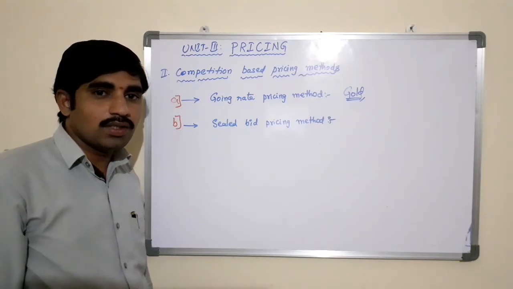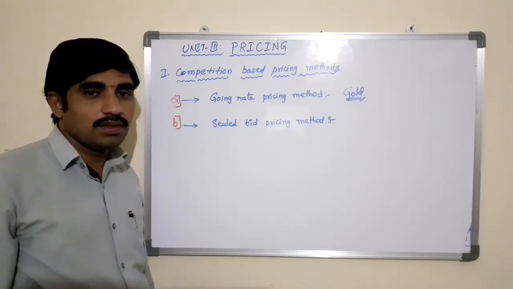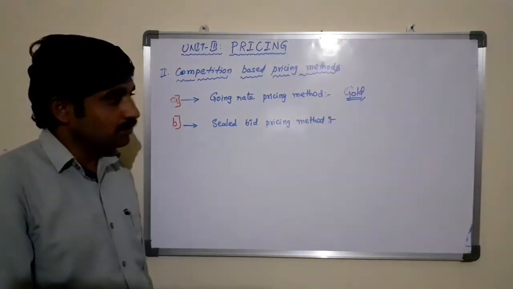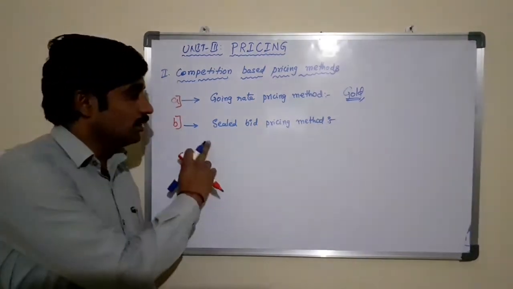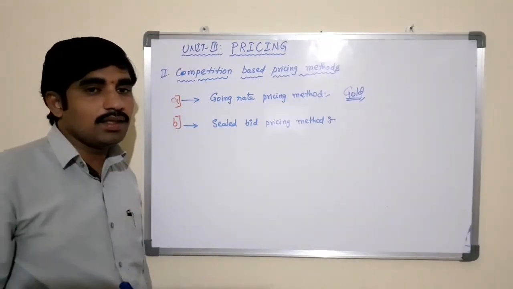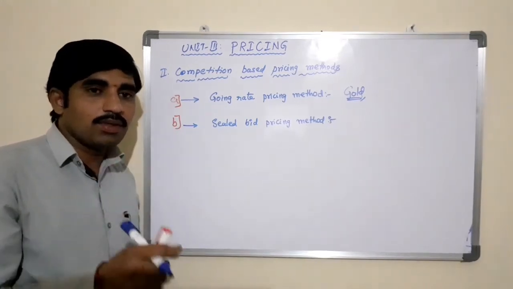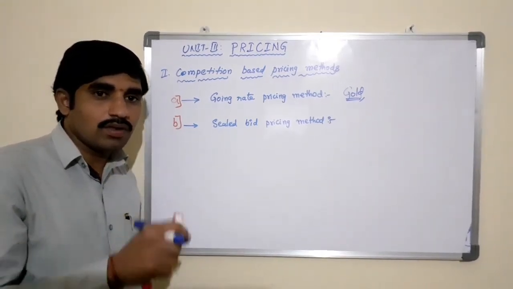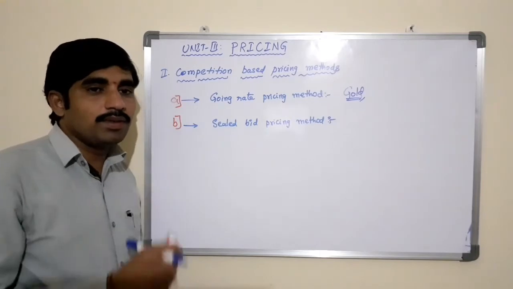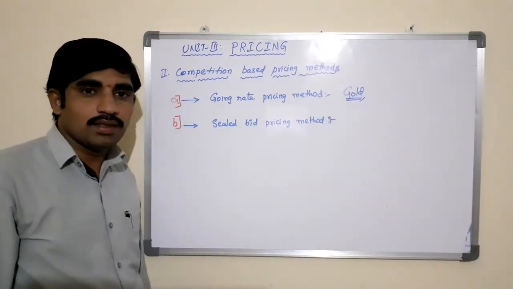If the government wants to award a project or any contract, then they will call for tenders. A tender is the sealed cover given by the contractor. The price of the product is quoted by the contractor and submitted to the government, which is known as a tender.